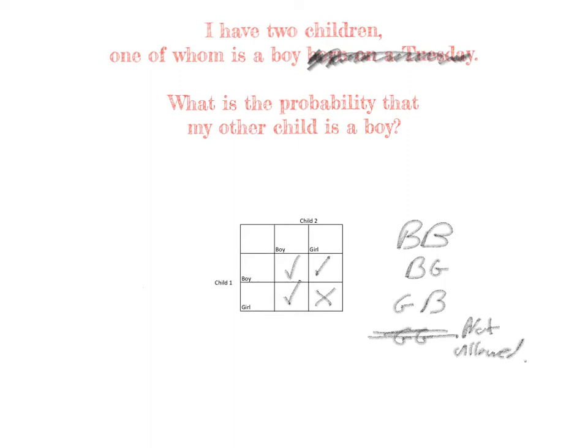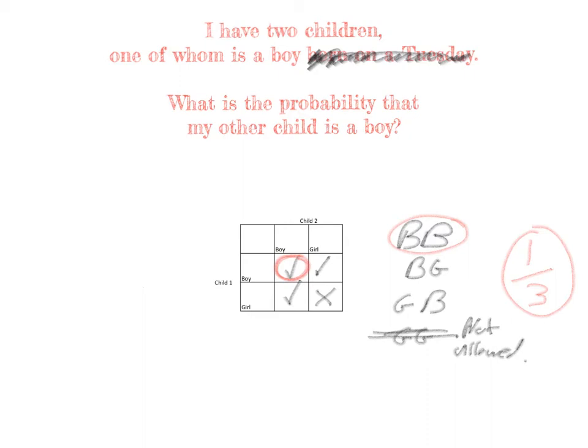Now, which of these satisfy the second part of the question? What is the probability that the other child is a boy? Okay, so in other words, what's the probability that we have 2 boys given that we have at least 1 boy? And the only event that works for this is this one here. Okay, so out of these 3 possibilities, there was one that worked for us, okay? And each of them is equally likely, so the probability to answer this simpler form of the question is just 1/3. So, this may be surprising, but this is the answer, okay, to this simpler question.